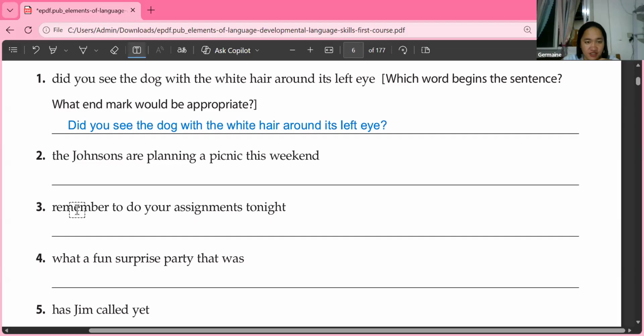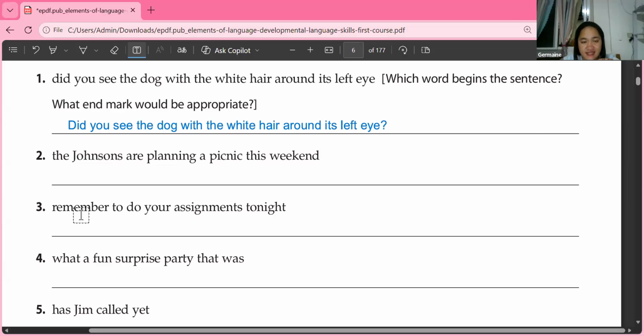Okay. Let's move now to sentence number 2. And I want Tristan to read sentence number 2. Yes, teacher. The Johnsons are planning a picnic this weekend. Okay, please read the sentence again. The Johnsons are planning a picnic this weekend.